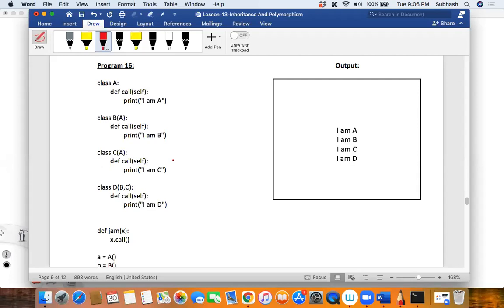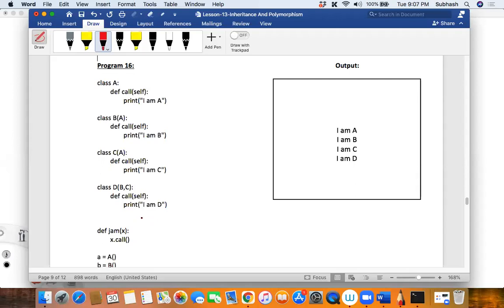Now, is there a non-member function, a function which is not related to any class? Does this program have a function that does not belong to any class? What is the name of that? It is there, right? It is jam, right? How many parameters is it receiving? It is receiving one parameter, correct? Only one parameter. What is the name of that parameter?